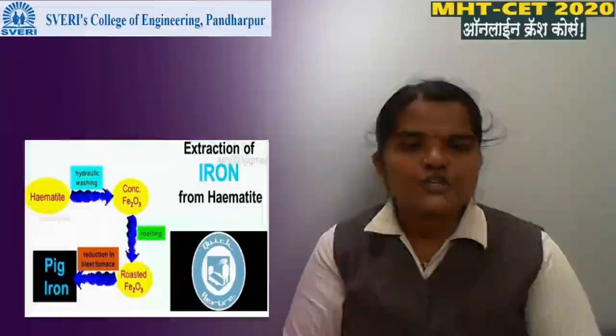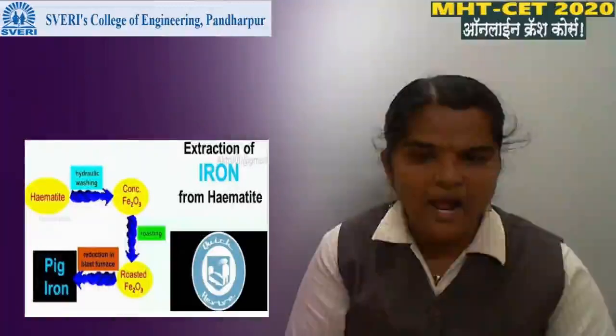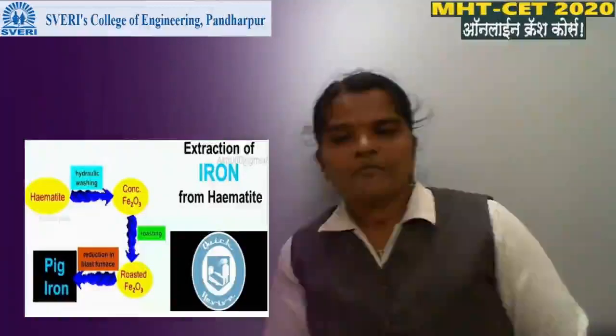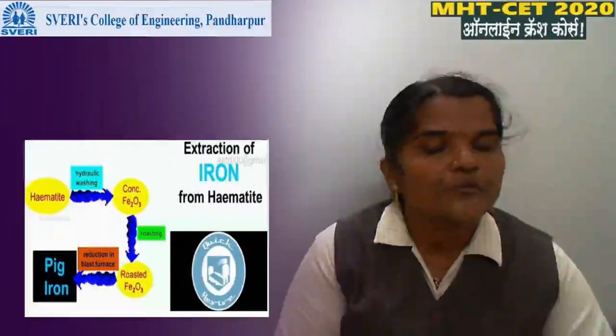Then extraction of iron from the hematite ore: how iron is separated from its ore. Hematite, this is the ore. First method is hydraulic washing. We know that. What is hydraulic washing?